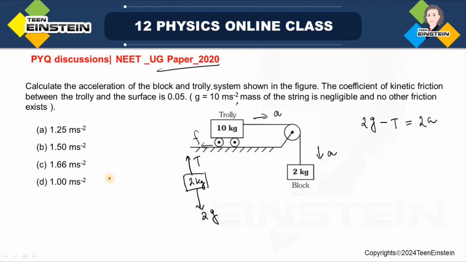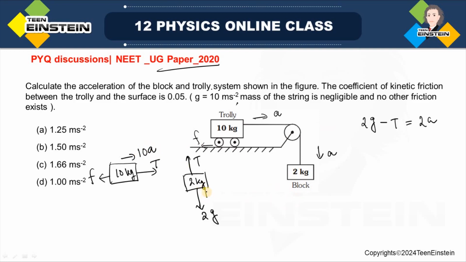Now for the trolley, it has 10 kg weight, and you see here there will be a tension T in the forward direction, and there will be friction acting at the interface between the wheels and the surface, so that will be acting in the opposite direction, and also there will be m into a, that means 10 into a, that will act in the forward direction that we have assumed.